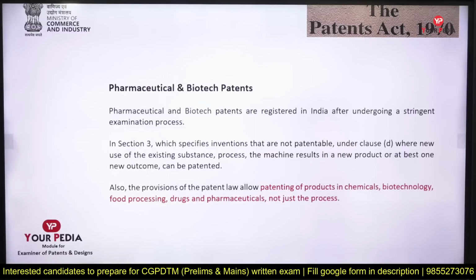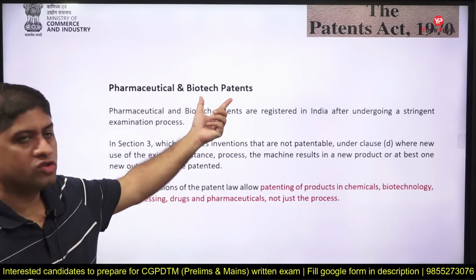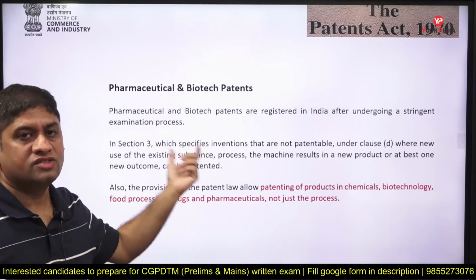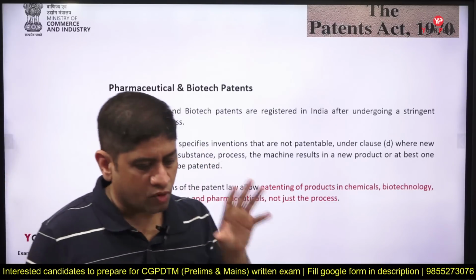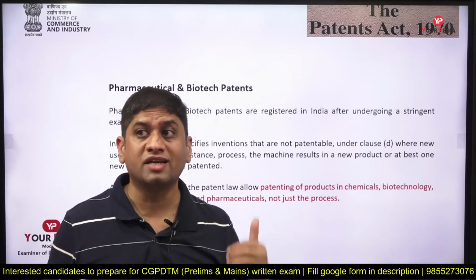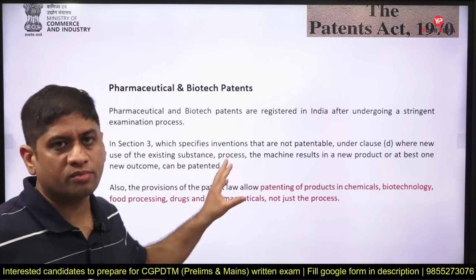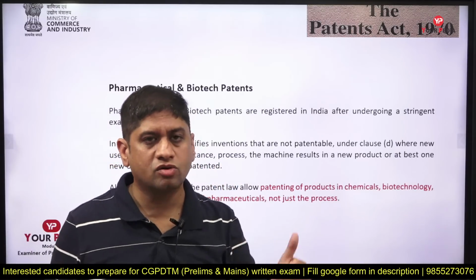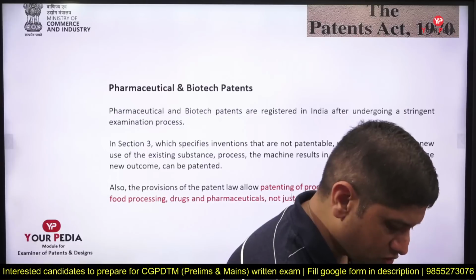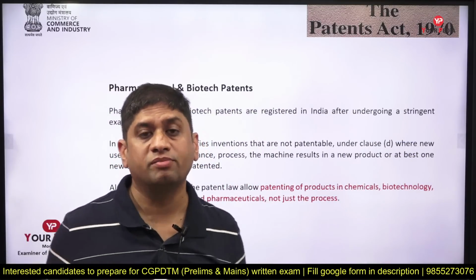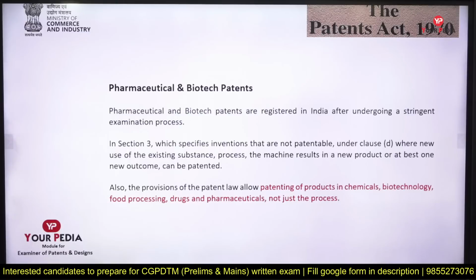So whenever it is a pharmaceutical or biotechnology related patent, section 3 is very carefully seen. Why? Because section 3 mentions the products and processes which cannot be patented, and when it comes to pharma and biotech, you are maximally cautious to see that something is not made patentable by mistake.